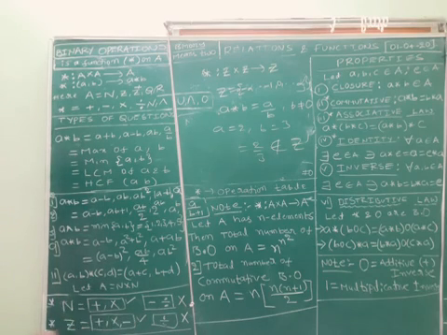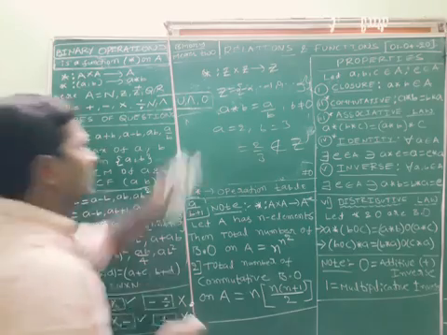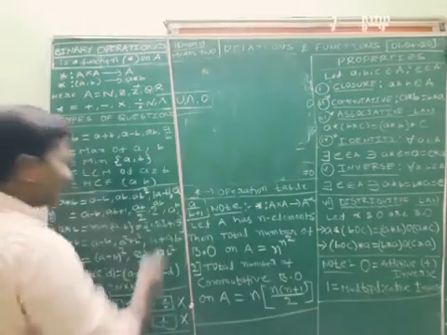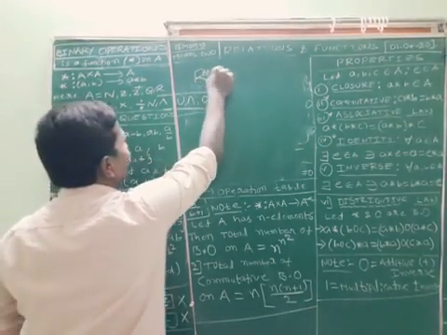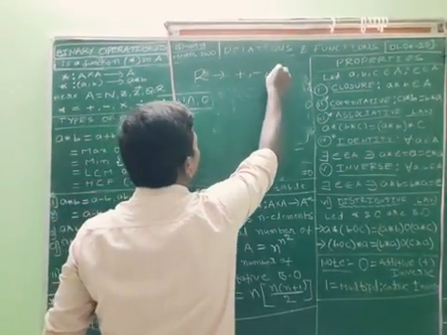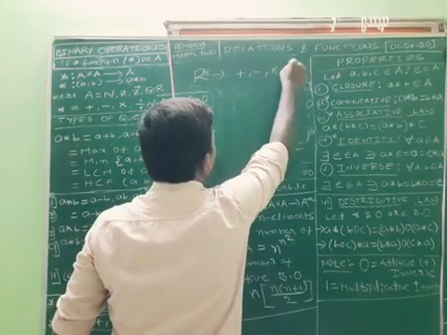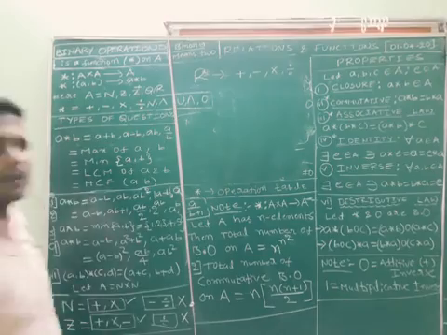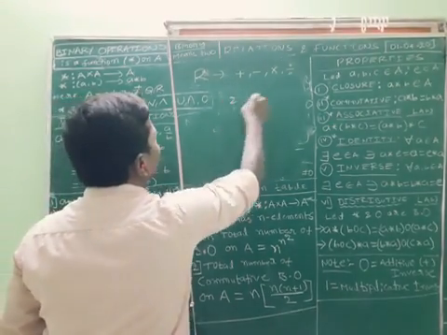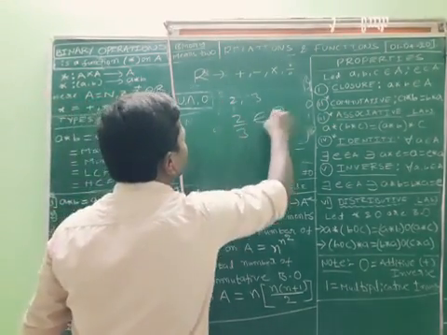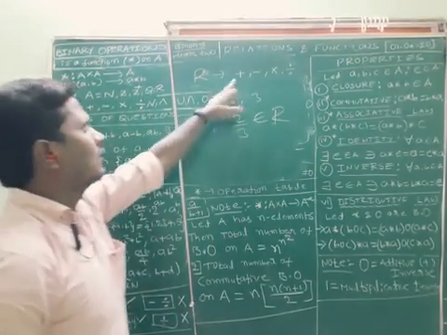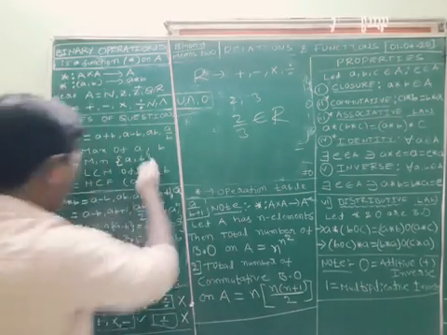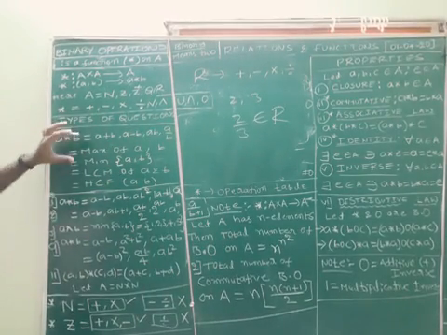But in these three cases, it will be a binary operation. So with respect to R, if I take real numbers, plus, minus, into, and division, in all these cases it will be a binary operation. Any two values like 2, 3, 2 by 3 clearly belongs to real numbers. So all are binary operations on R. Up to here I explained about the binary.